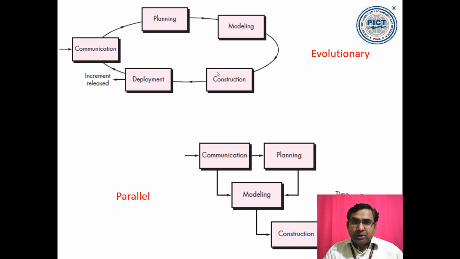So the evolutionary process model does the communication, planning, modeling, construction, deployment, and after the deployment you have released one increment. Okay? So initially you may have a core product released, and the customer will start using it. It may be required that the customer says, okay, you first give me the core functionalities.